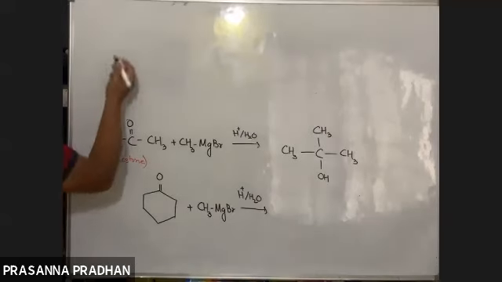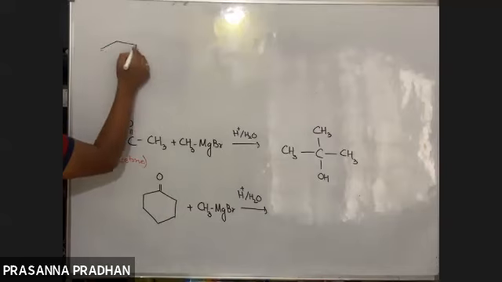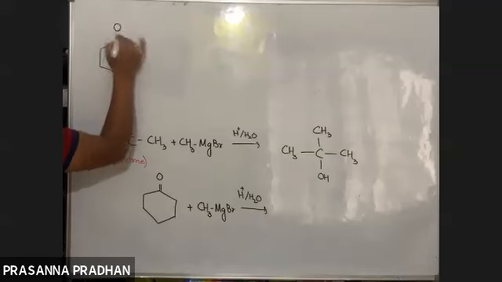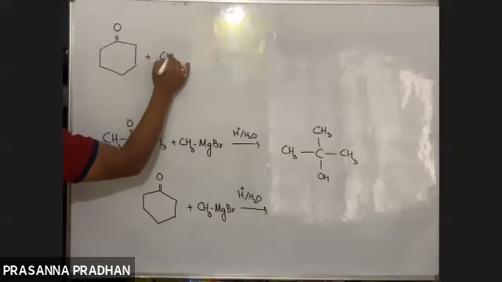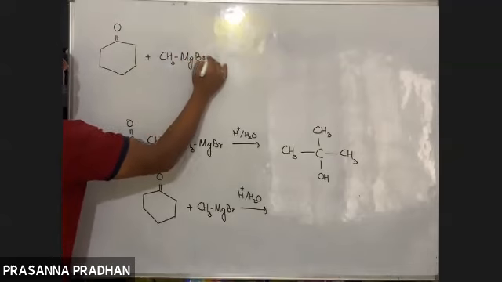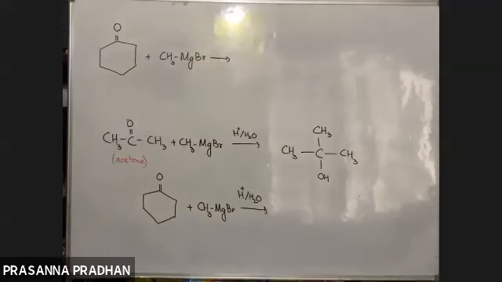1-methyl cyclohexanol. Exactly, excellent. Now see, if you are confused about this ketone, I know the answer already. A tertiary alcohol should form. Anyhow, if you are confused like this, what will I suggest now?